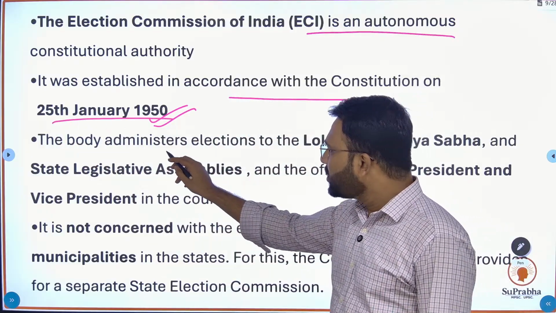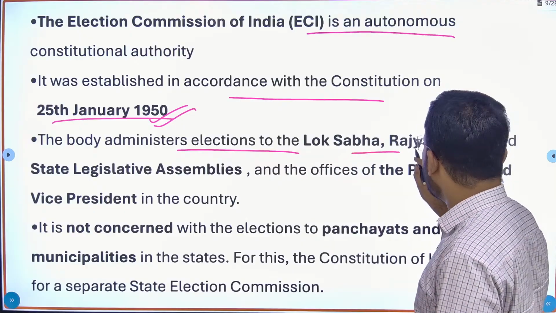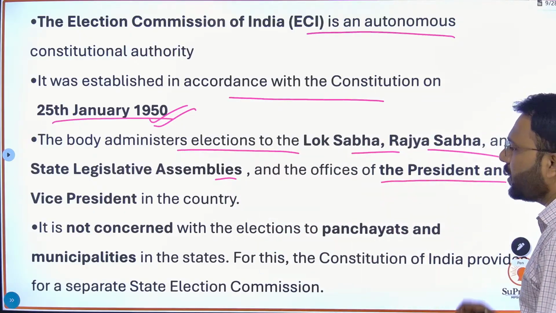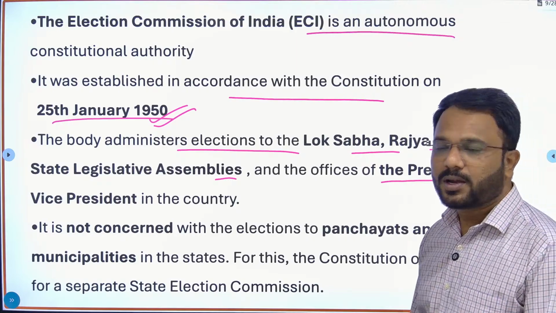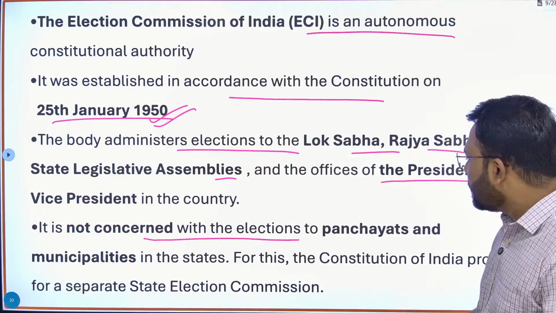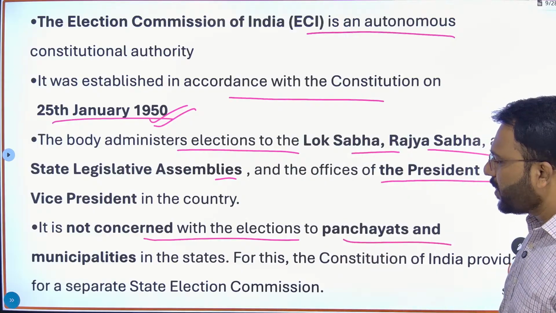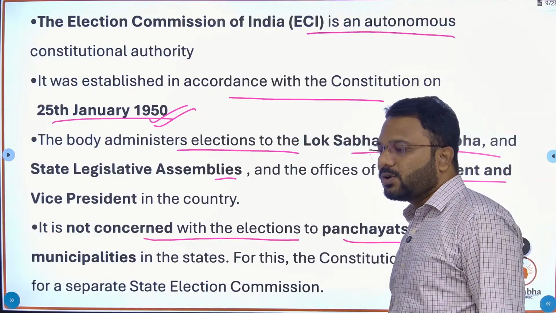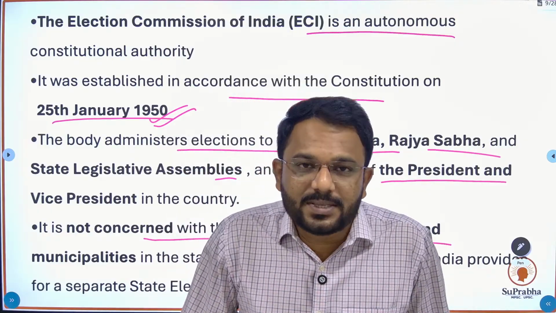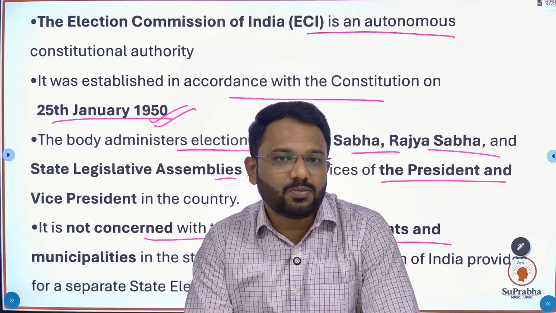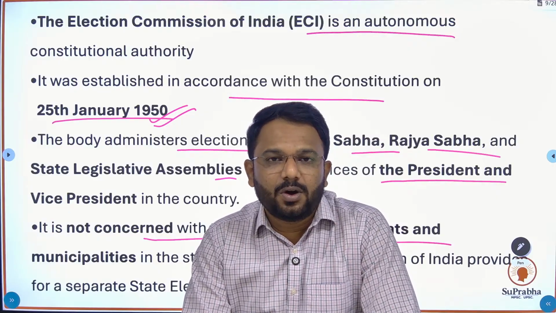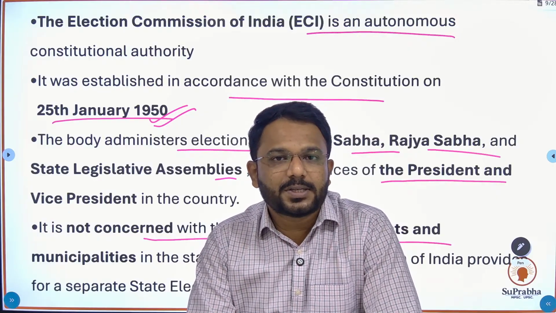The body administers elections of Lok Sabha, Rajya Sabha, state legislative assemblies and office of president and vice president in the country. It is not concerned with the elections of Panchayat and municipalities in the state. So kindly tell me or comment down which body supervises the elections of Panchayat and municipalities, that is local self-government institutions, which are present in each and every state.